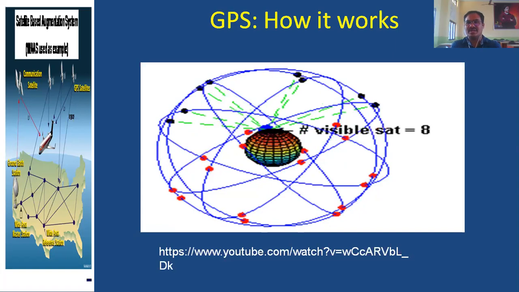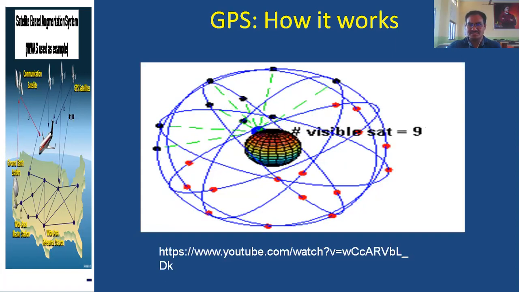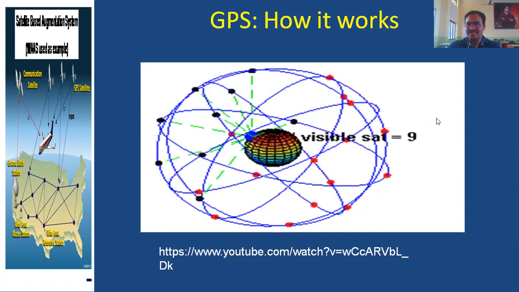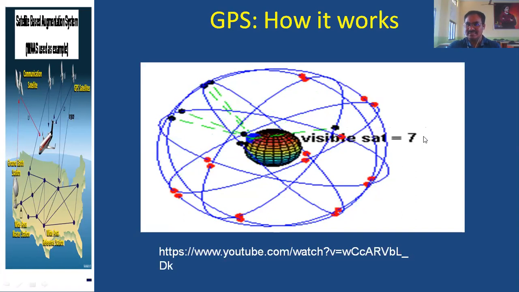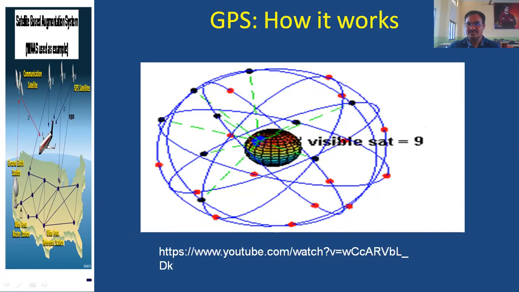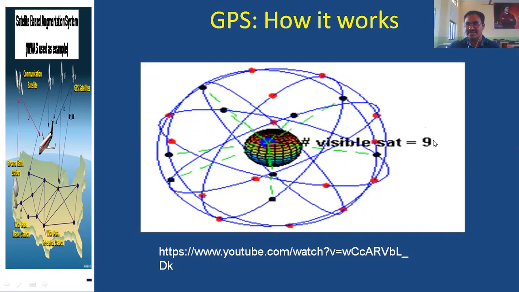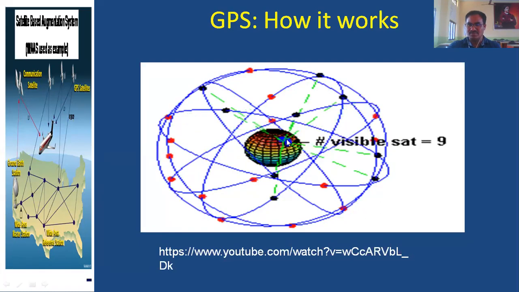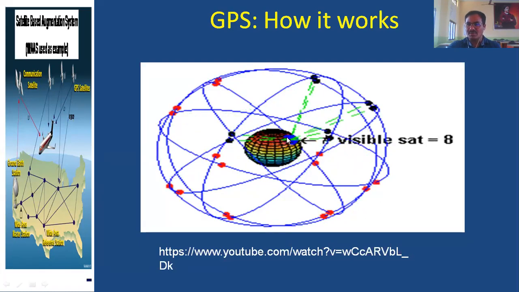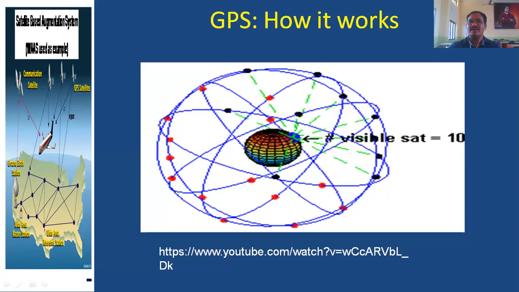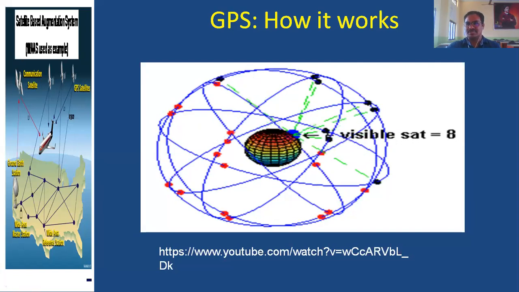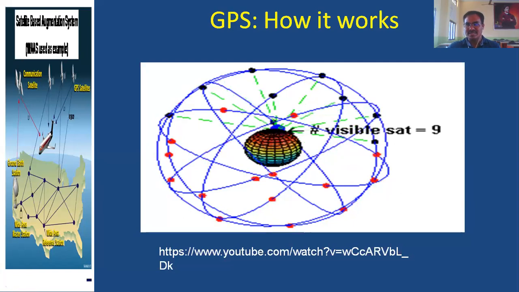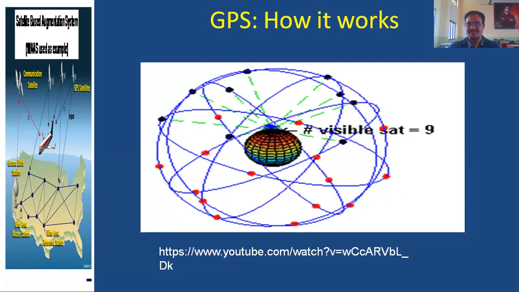This is the visualization of the GPS system. How many satellites are visible is clearly given as a number. The number of visible satellites is 8, 9, 10, varying for a particular object, the blue dotted object here, as time proceeds. This is important to understand the working of the GPS.